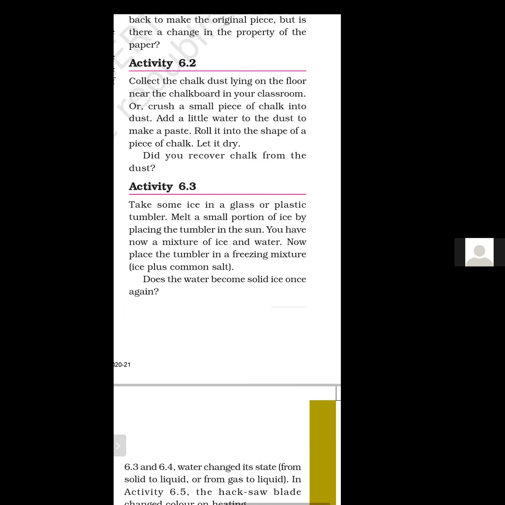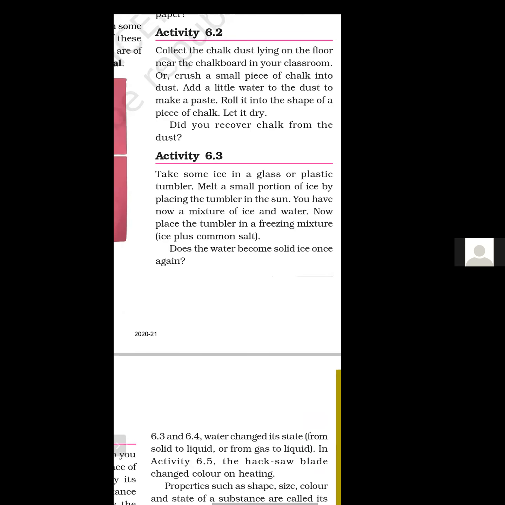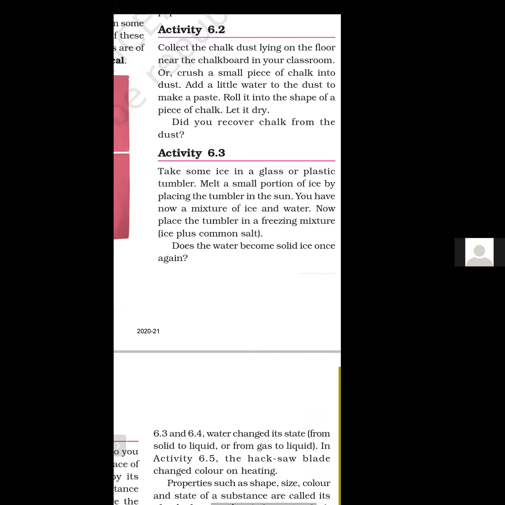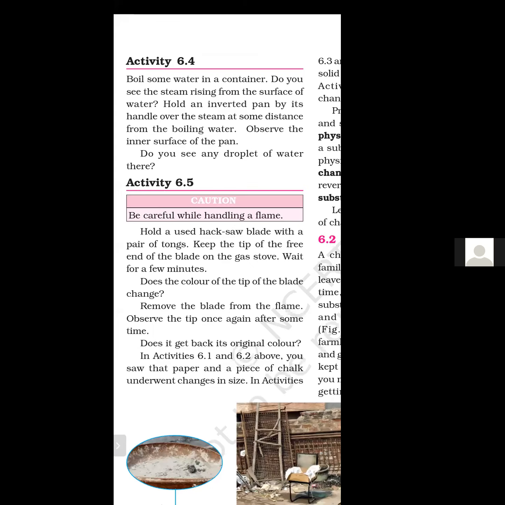You can also perform activity 6.4. Boil some water in a container. Do you see the steam rising from the surface of water? Hold an inverted pan by its handle over the steam at some distance from the boiling water. Observe the inner surface of the pan.